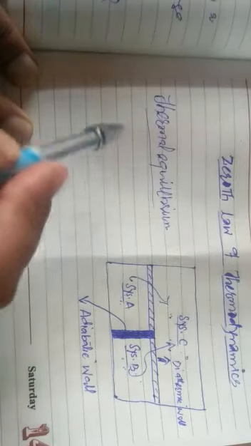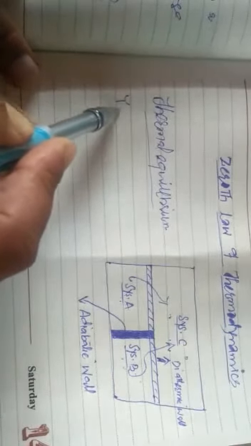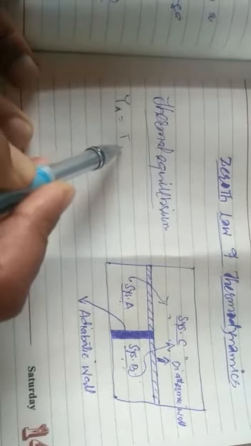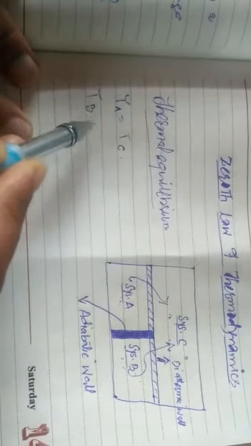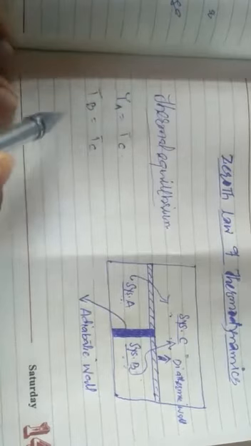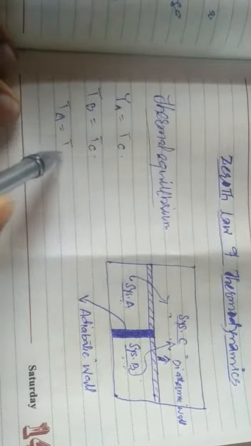So actually it is the temperature. We can say if the temperature of A equals the temperature of C, then and only then they are in thermal equilibrium. If the temperature of B is equal to the temperature of C, then we can say the temperature of A is equal to the temperature of B.